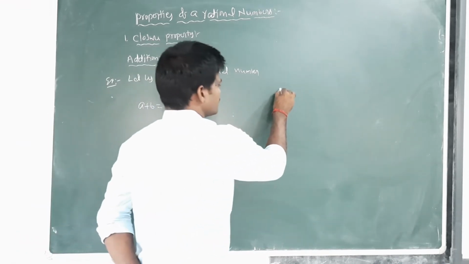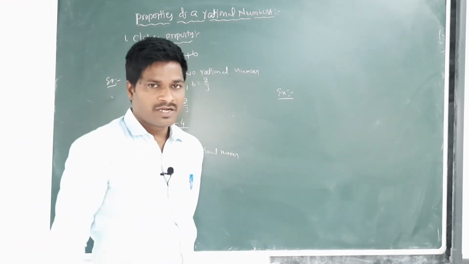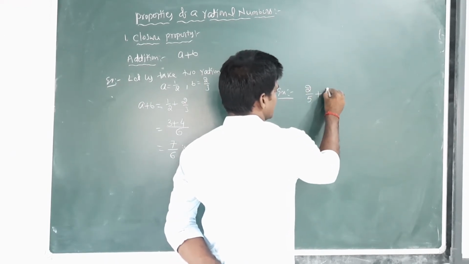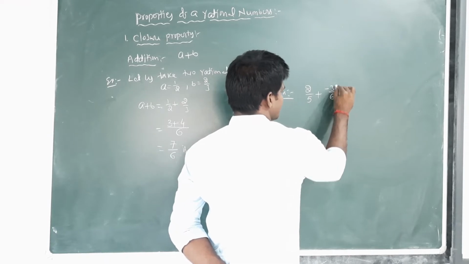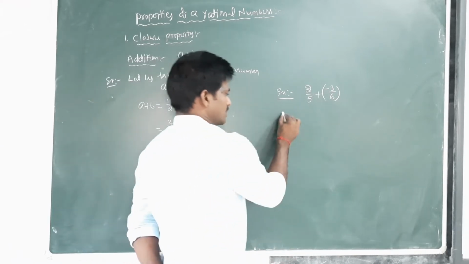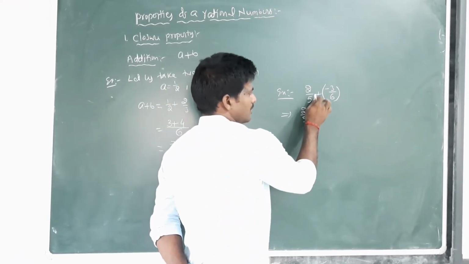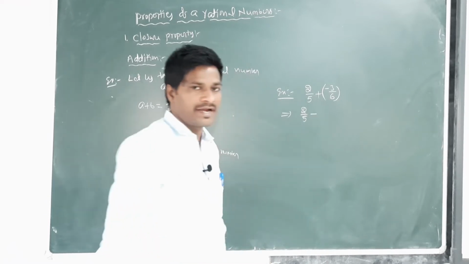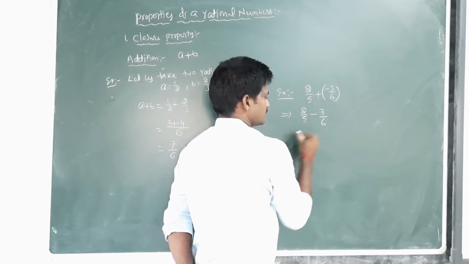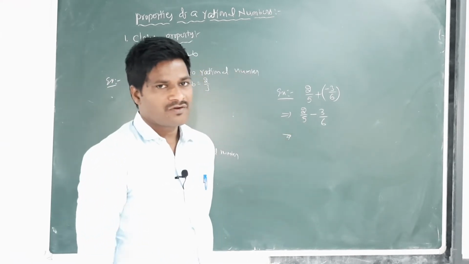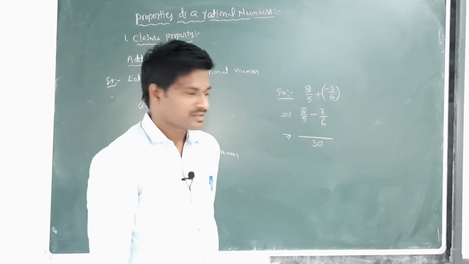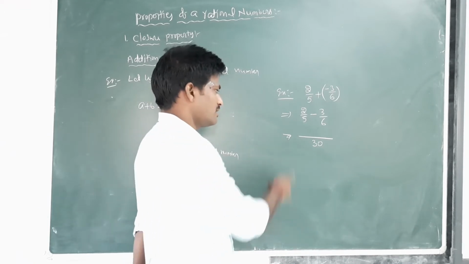Another example. Take two rational numbers, 2 by 5 plus minus 3 by 6. That equals 2 by 5, plus into minus is minus 3 by 6. The LCM of 5 and 6 is 30.